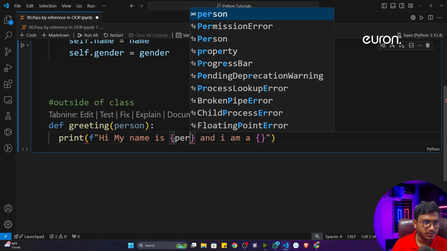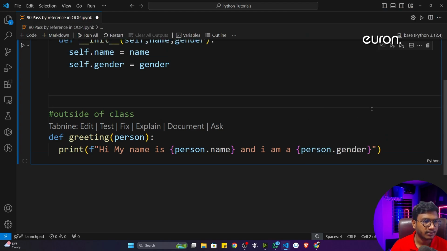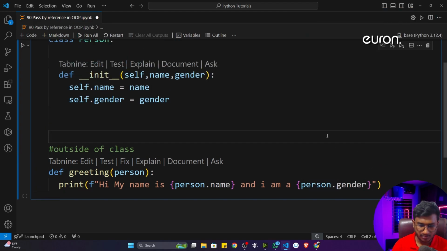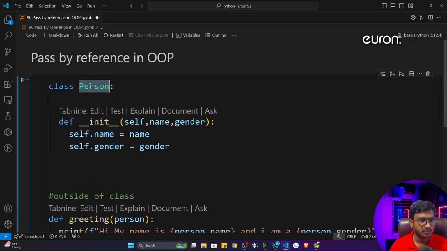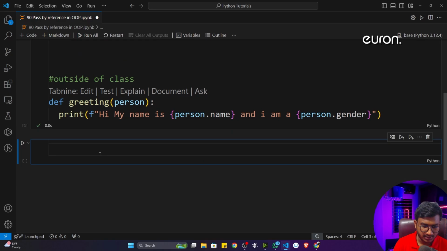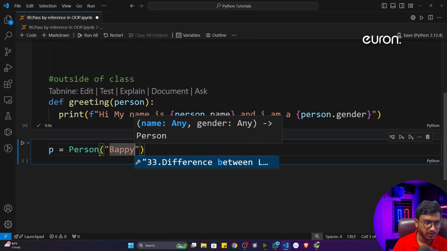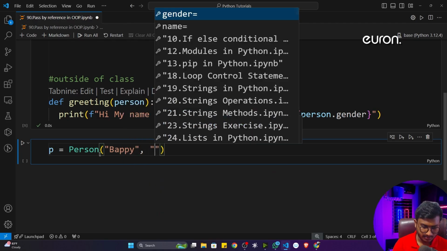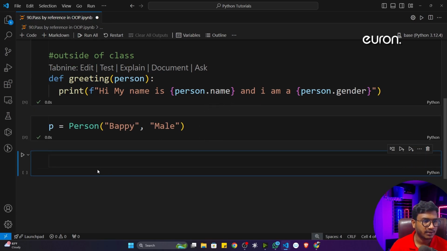Now inside that I'm going to write person dot name, and I'll write person dot gender. Okay, that's it. Now if I execute the program, see, it is working fine. Now let me first of all initialize the class object. So I'll initialize it here. Let's say P is my person object, and it will take two inputs, the name. Let's say name is Bappy, and the gender, let's say male. Now see, if I execute the program, it is working fine.